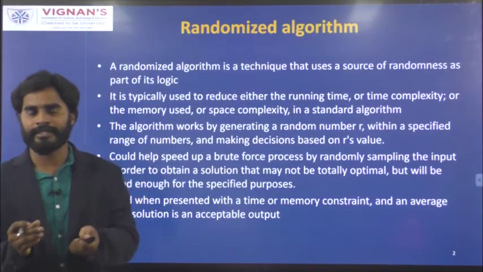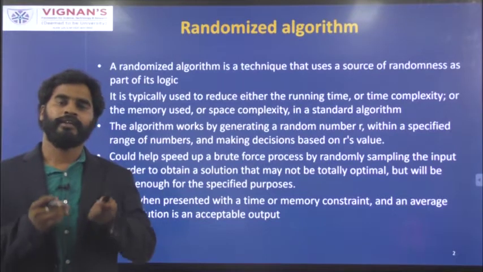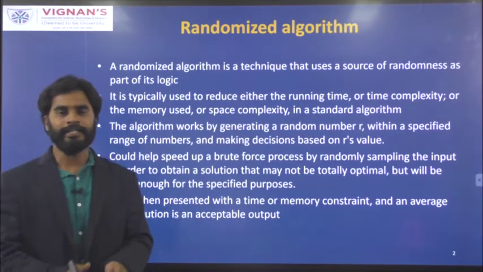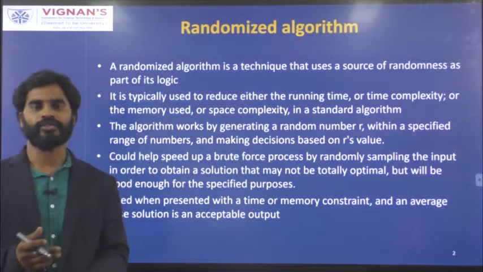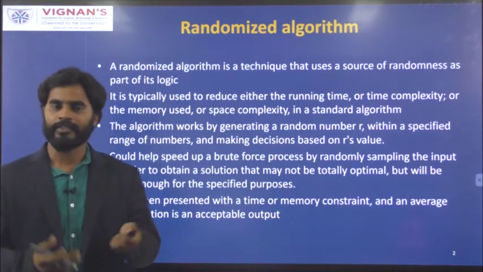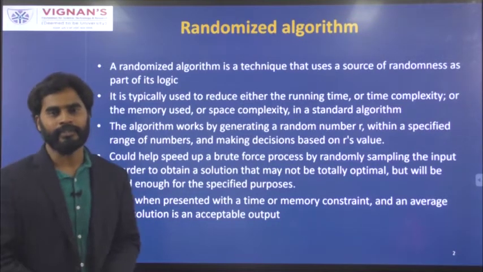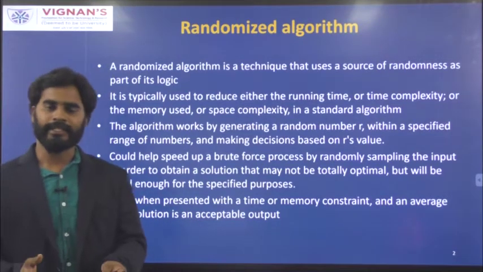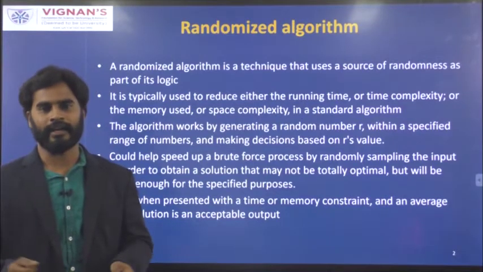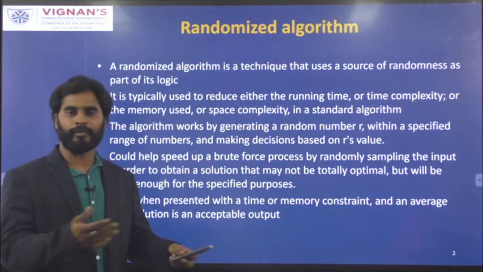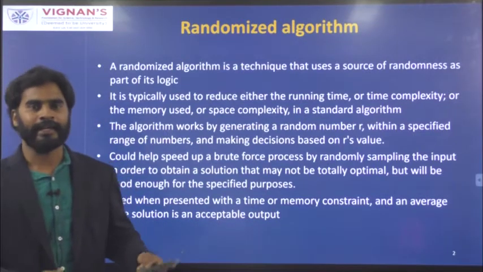Basically, a randomized algorithm works on a source of randomness, which will generate a random number. So the algorithm depends on a source of randomizer, which generates a random number. We use randomized algorithms to reduce the time complexity or space complexity of a standard algorithm. But the output produced by a randomized algorithm may not be as optimal as that of a deterministic algorithm.